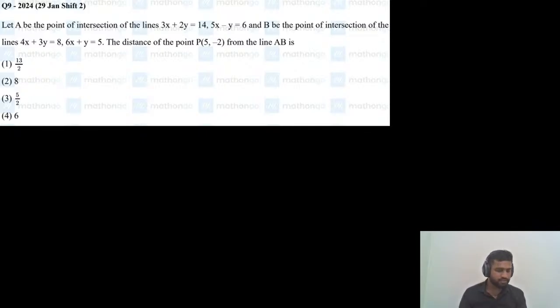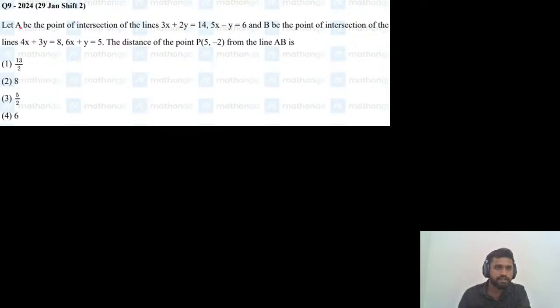Let me read this question number 9. Let A be the point of intersection of the lines 3x + 2y = 14 and 5x - y = 6, and B be the point of intersection of the lines 4x + 3y = 8 and 6x + y = 5. The distance of the point (5, -2) from the line AB is, okay.